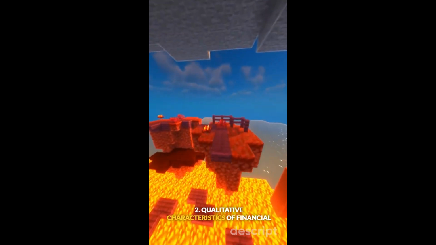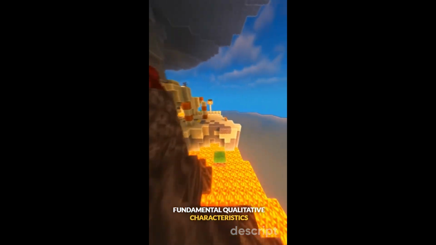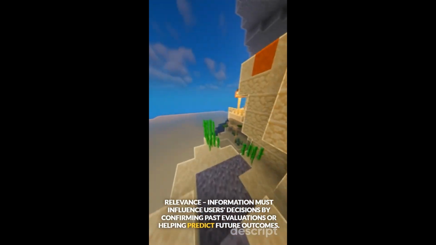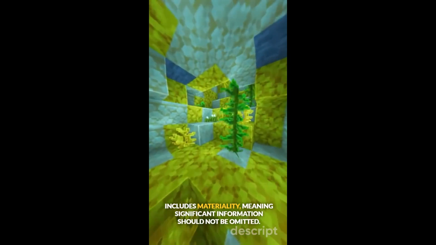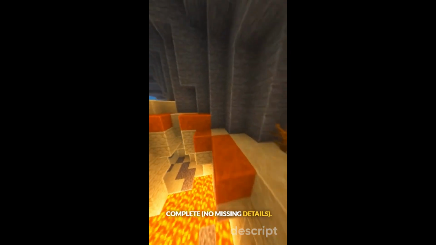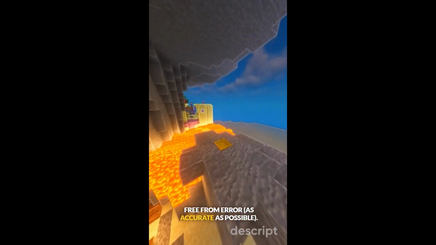2. Qualitative characteristics of financial information. Fundamental qualitative characteristics. Relevance. Information must influence users' decisions by confirming past evaluations or helping predict future outcomes. Includes materiality, meaning significant information should not be omitted. Faithful representation. Information must accurately depict reality and be complete, no missing details. Neutral, unbiased, free from error, as accurate as possible.